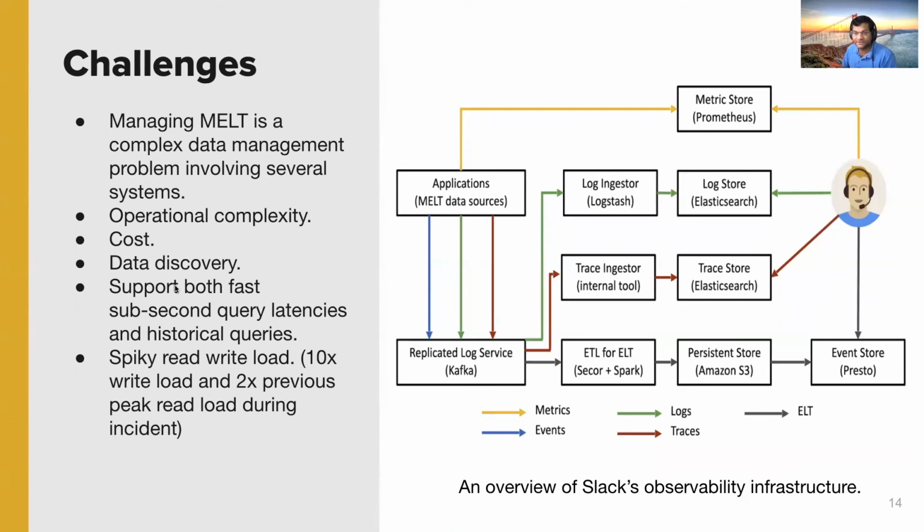During incidents, users end up querying one system for metrics, another system for logs, yet another for events, and yet another for traces just to answer a question. In addition, this hodgepodge of systems is extremely complex to scale and maintain, increasing infrastructure costs by millions of dollars per year and leading to data discovery issues during incidents. All of this has to happen while ensuring high availability and performance under spiky workloads.